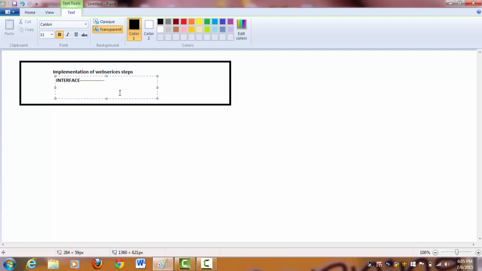So interface is basically a contract. A contract saying that I will implement all the methods of the interface.